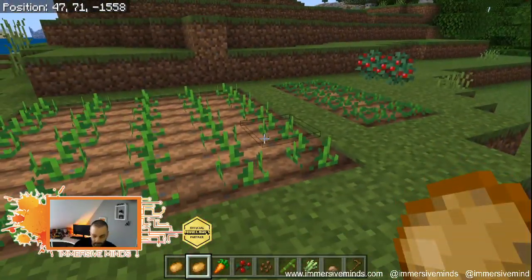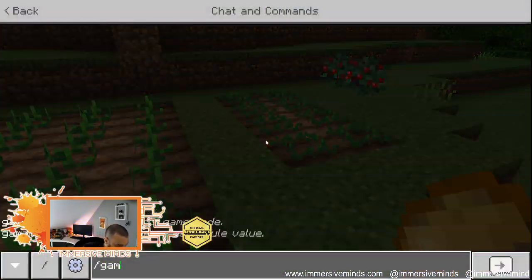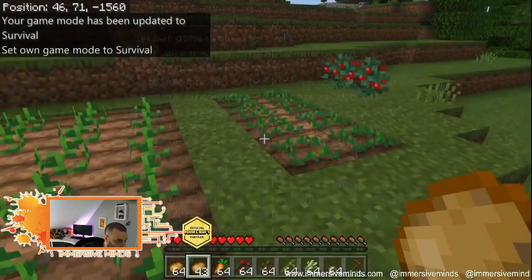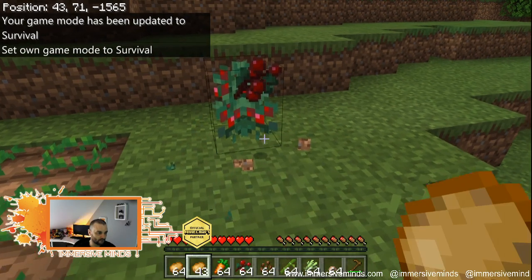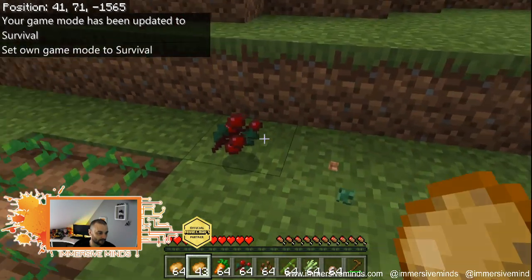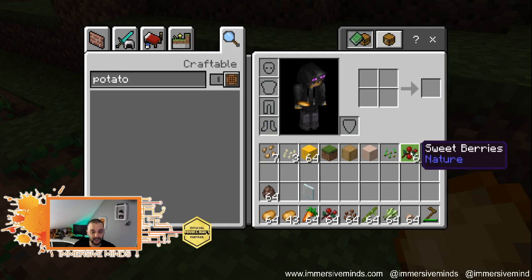There we are. And then let's go into game mode 0 again and see what these do. I'm experimenting at this point because I don't quite know. Oh, there we go. So we just got more berries. We just get sweet berries, which we can cook with.